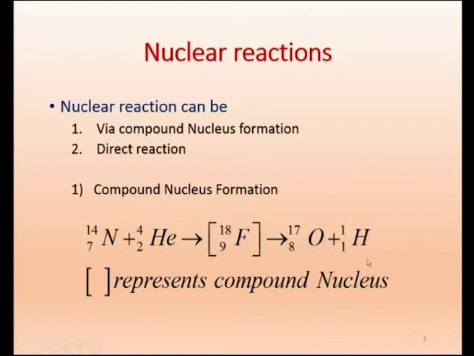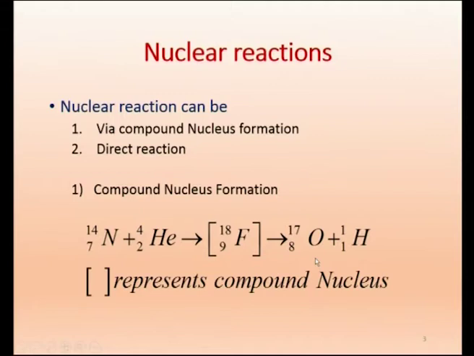So, the mode of decay is independent of formation. Once it is formed, the decay is decided only by the compound nucleus. It forgets how it was formed, it decays in its own fashion. That is what we mean by saying the mode of decay is independent of mode of formation, because it is entirely different nucleus.